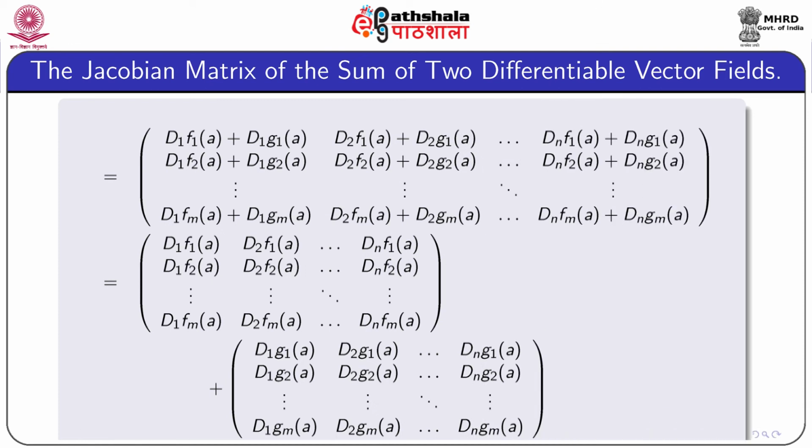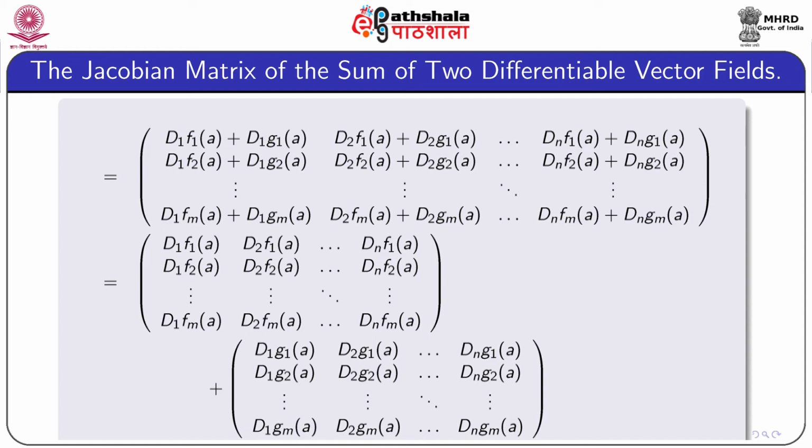So, this equals, in the first row we have d1 f1(a) plus d1 g1(a), d2 f1(a) plus d2 g1(a) up to dn f1(a) plus dn g1(a). And similarly, in every row we write down every element as sum of two things.